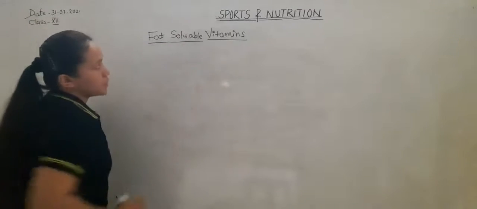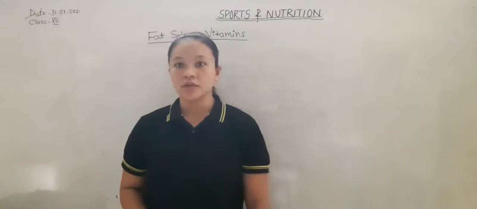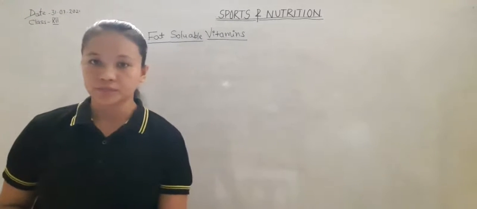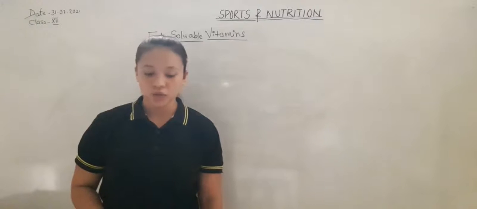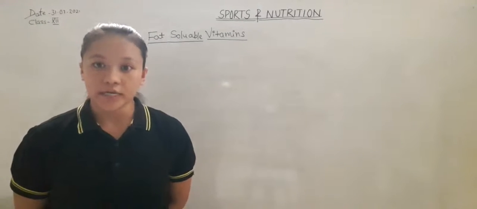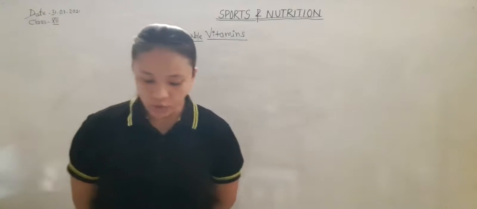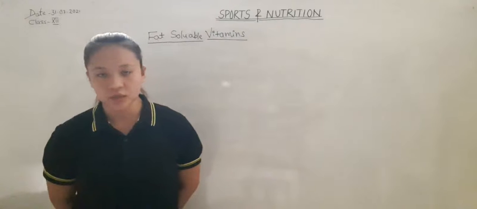Fat soluble vitamins are those vitamins which are soluble in fat, and they are stored in our body in the liver and fatty tissue.